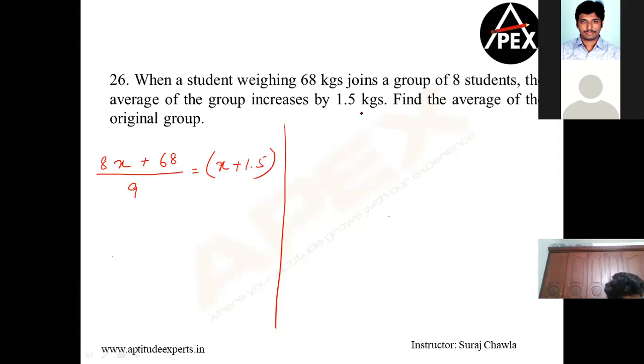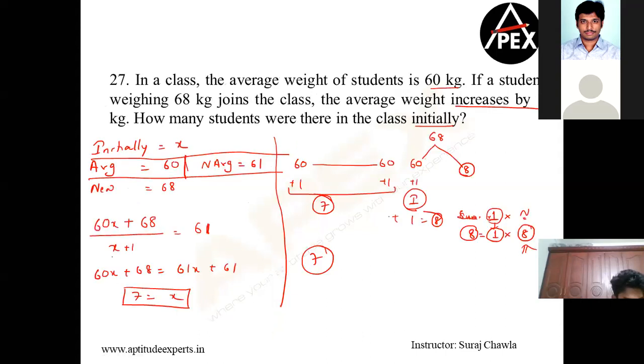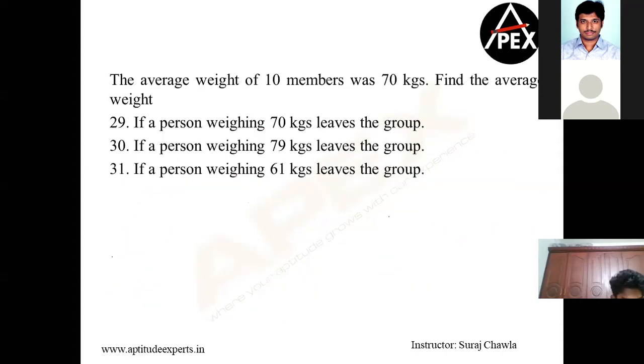Clear, guys? With addition, so these are the only different formats with addition. All I want you to do is go back and calculate. 54.5 is the answer. Right, moving forward, guys. 27 done, 28 done. Now let's look at how is it happening when somebody is going out of the group.